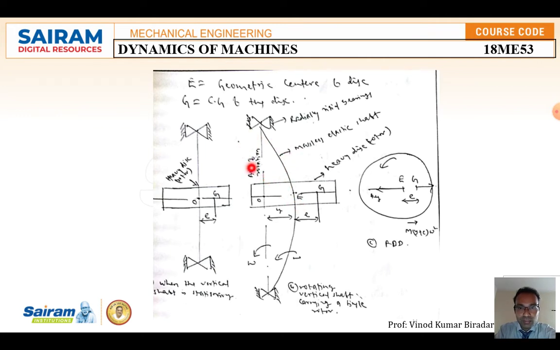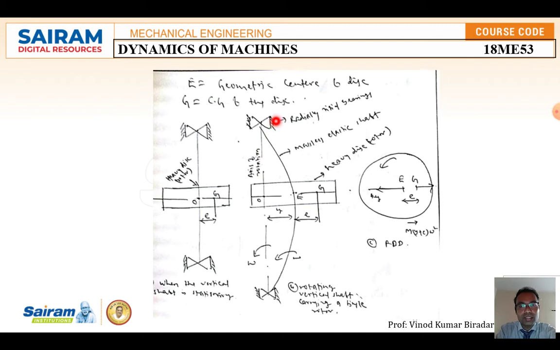Here is the axis of rotation and the mass of the shaft. A centrifugal force will be generated and the disc will move in the transverse direction, from O to E. The shaft takes a bend. With an angular velocity it is rotated transversely, perpendicular to the axis of the shaft, in an anti-clockwise direction, within some distance y. The whole shaft will be bent.